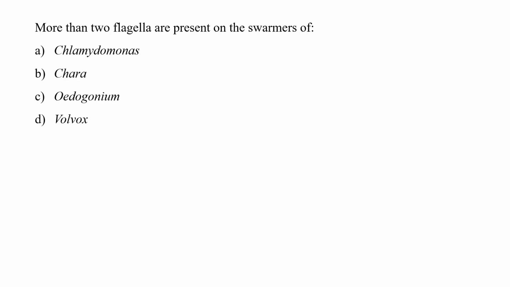Now, next question is, more than 2 flagella are present on the swarmers of. So 4 options are given. If we see all the 4 options on the basis of flagella they consist, Chlamydomonas, Chara and Volvox are biflagellate. It means they have 2 flagella. While Oedogonium is a multiflagellate species, it has 120 small flagella forming a fringe around the cell towards one end and helps in movement of that species. So correct option is option number C, Oedogonium.